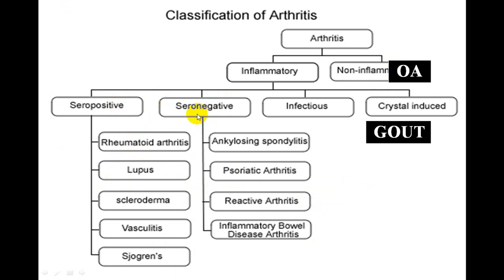In other words, if someone comes to you with an extra articular involvement along with joint involvement, do suspect seropositive or seronegative groups. In infections, it will be usually monoarticular, very rarely polyarticular. And by and large, the most common cause of infectious etiology is bacterial, and the second most common is viral. And among bacterial, gonococcal, staphylococci, streptococci. These three will be topmost on the list.